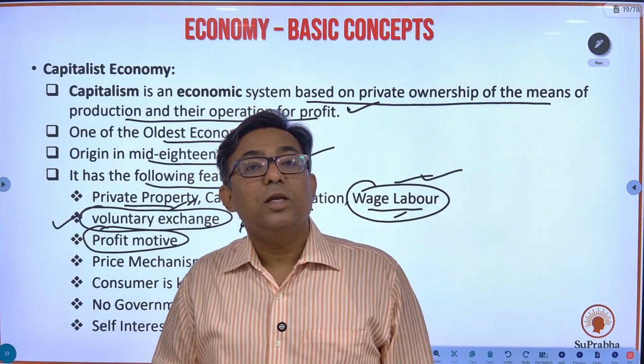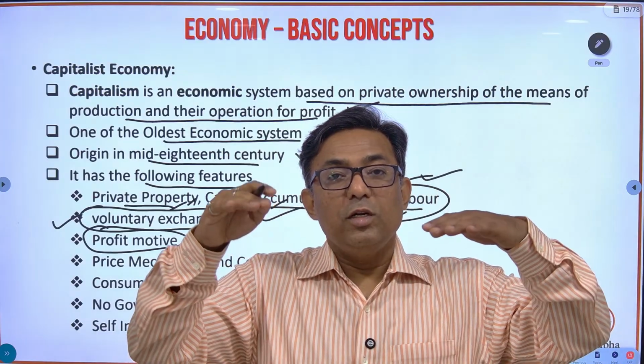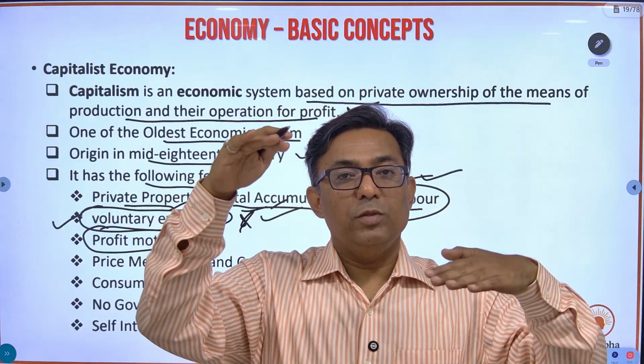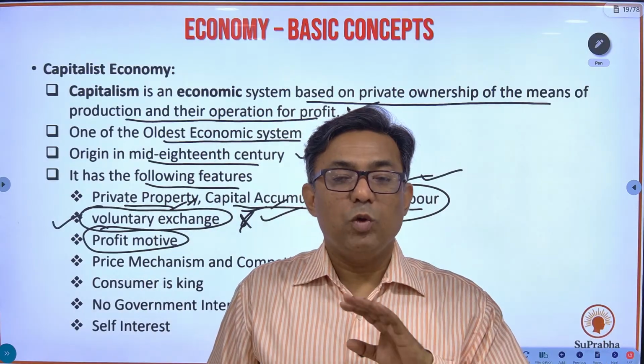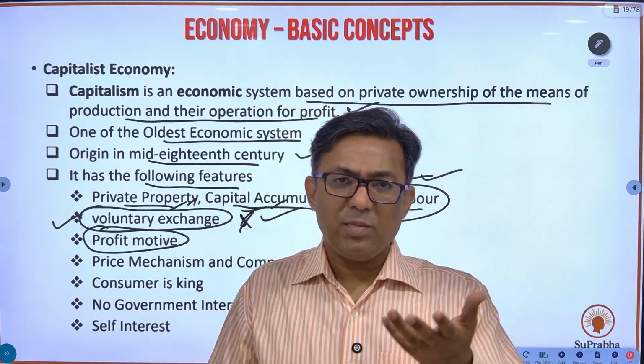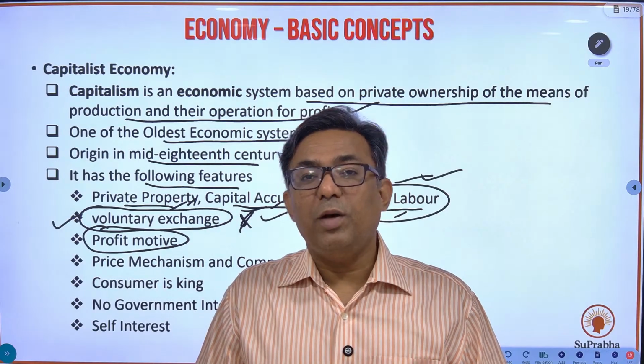In a socialist economy, profit is not the motive. The government will always work to reduce the gap between the haves and the have-nots, the rich and the poor. Profit is not the motive with respect to the government. That's the reason. See the example: females have got a half ticket in Maharashtra.